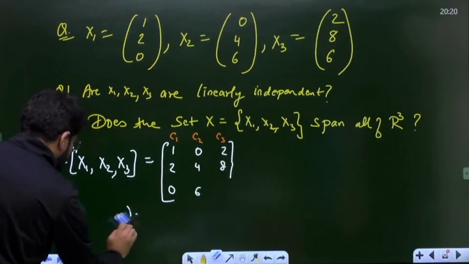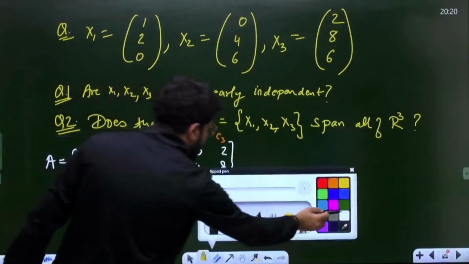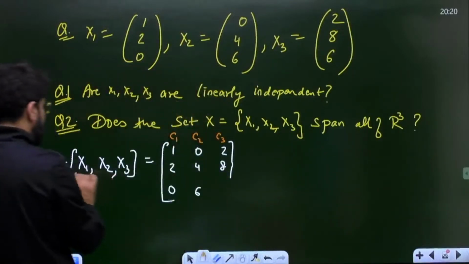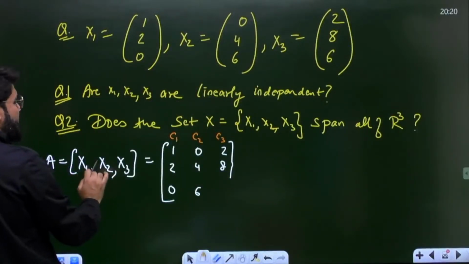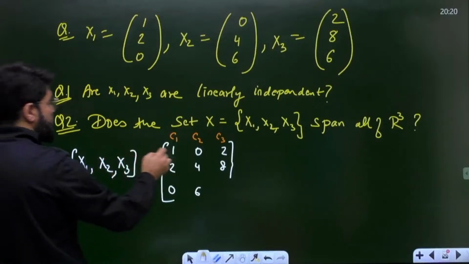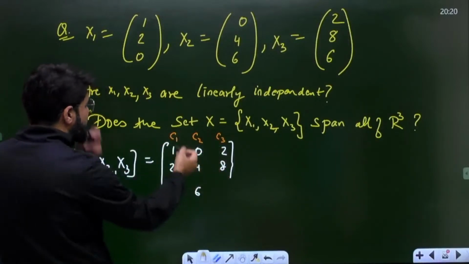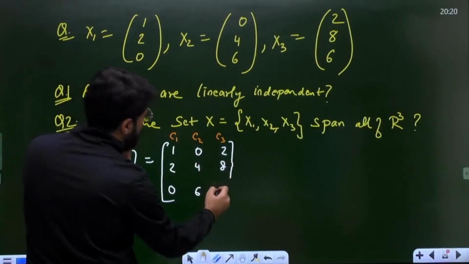Once again, same procedure. A small change in the number has been made. Once again the same procedure: I'll form the matrix A with the given vectors x1, x2, x3. x1, x2, x3 will become the columns of the matrix. So 1, 2, 0, then 0, 4, 6, and 2, 8, 6.